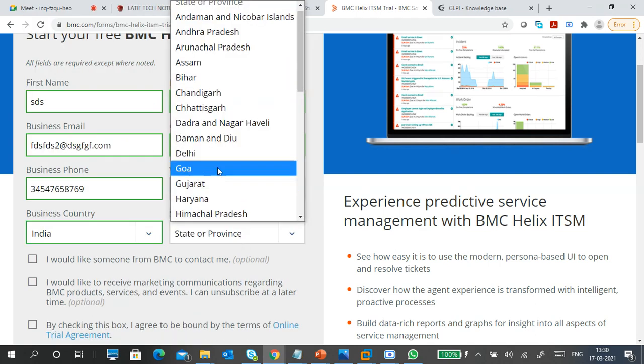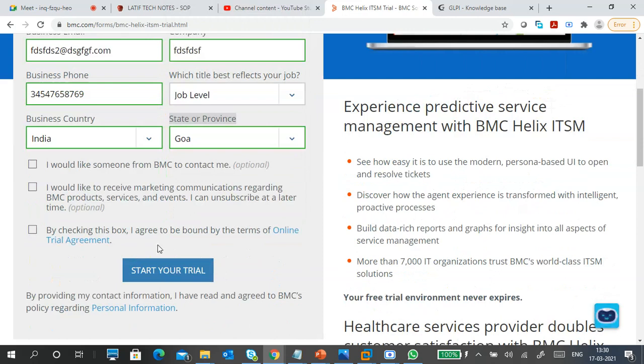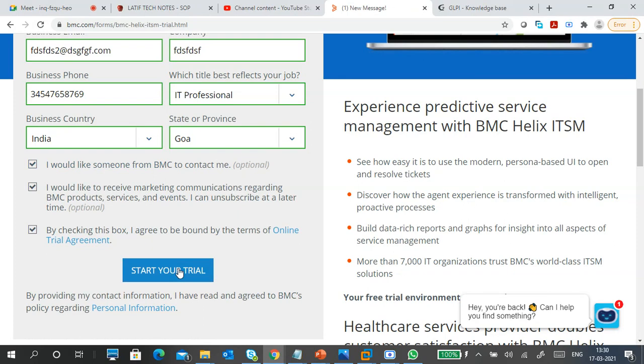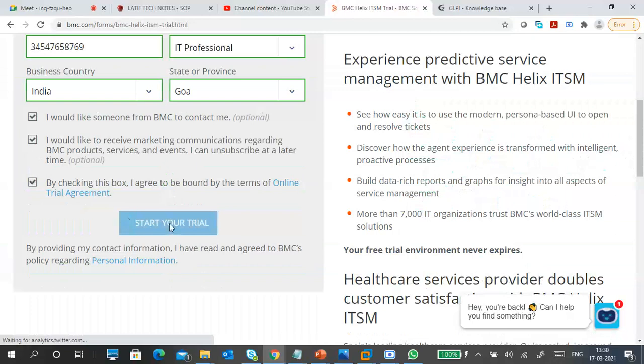State and province, give something, Goa. Enjoy in Goa. Select these things if you want. Click on start trial. Okay, it won't verify anything. I'm not giving any phone number, that is important here. Okay, I'm giving some random number, they don't verify. Job level, so IT professional, start your trial. Why is it not working? No error, right?